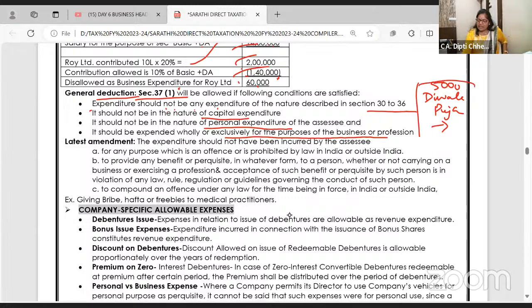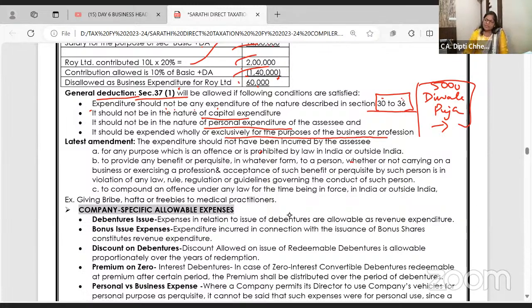Now, is this Diwali puja expense covered in 30 to 36? No. Is it a capital expense? No. Is it a personal expense? No. All employees are also invited to the Diwali bash. So, will it be allowed? Yes. It's not a capital expenditure, it's not a personal expenditure, it's not an expenditure which is allowed in 30 to 36. Then very well it is allowed in 37.